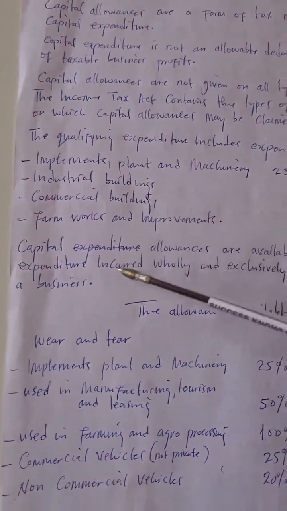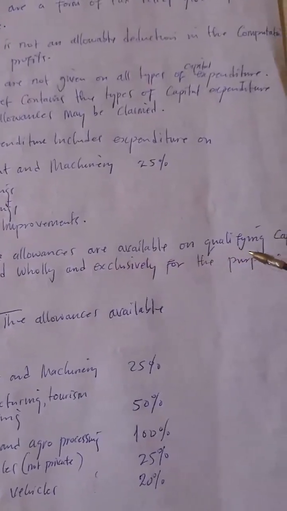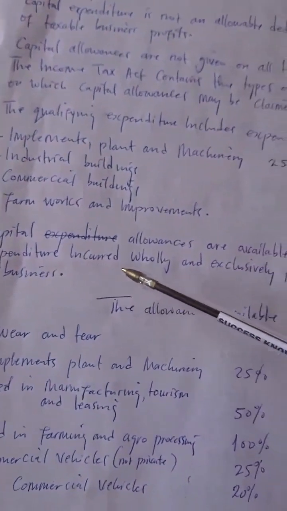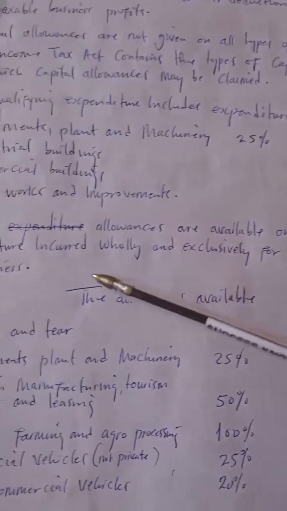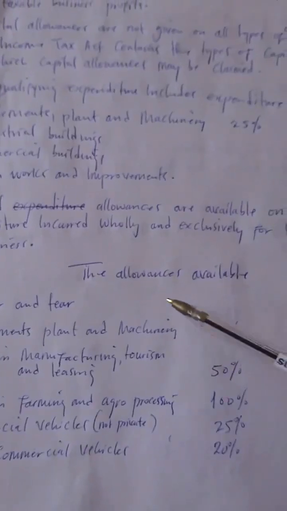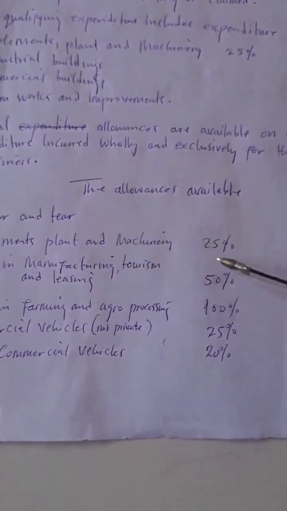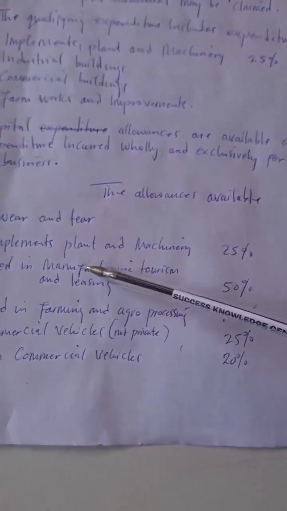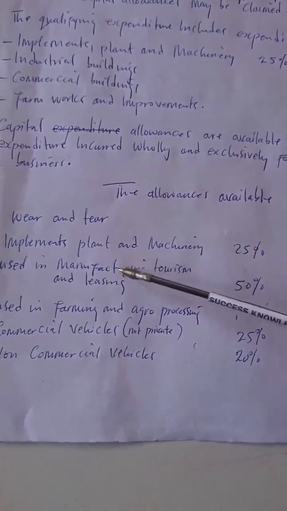Okay, so we are saying capital allowances are available on qualifying capital expenditure incurred wholly and exclusively for the purposes of the business. Okay, the allowances available are written here. Here I want to highlight the rates on the capital expenditures. How much can you claim on these capital expenditures here?